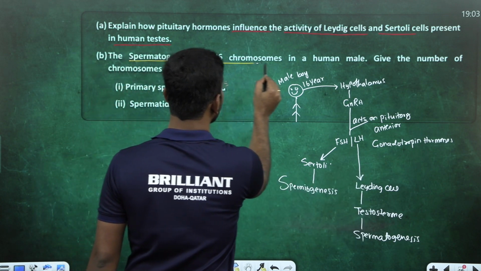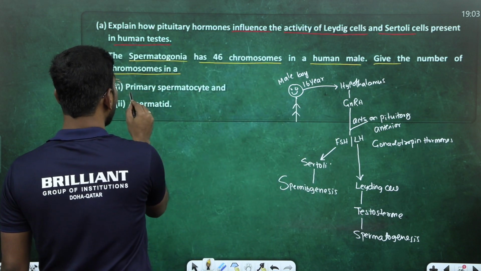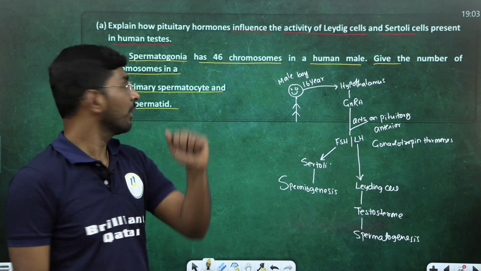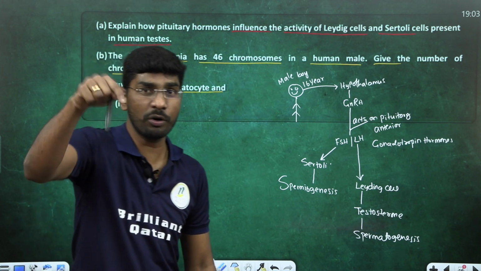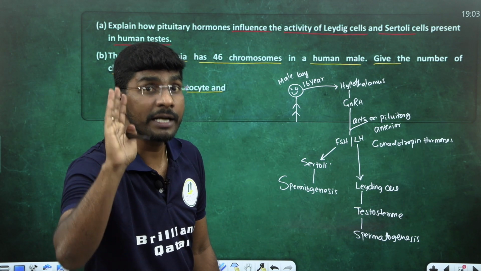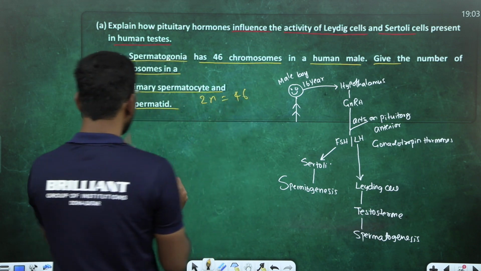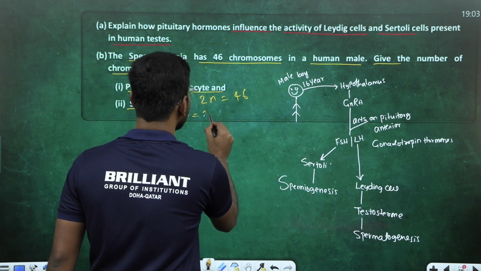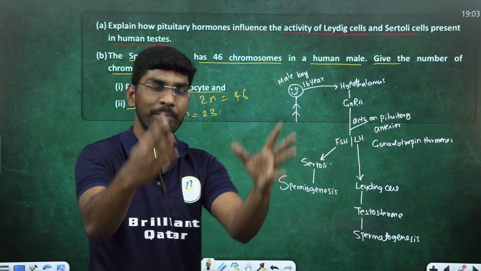Spermatogonia has 46 chromosomes in human male. Give the number of chromosomes in primary spermatocyte and spermatids. What is the answer of this question? What number of chromosomes in the primary spermatocyte? Primary spermatocytes are diploid, so 46 chromosomes. Spermatids are haploid. That means 23 chromosomes. Answer. Finish. How simple. Next question.